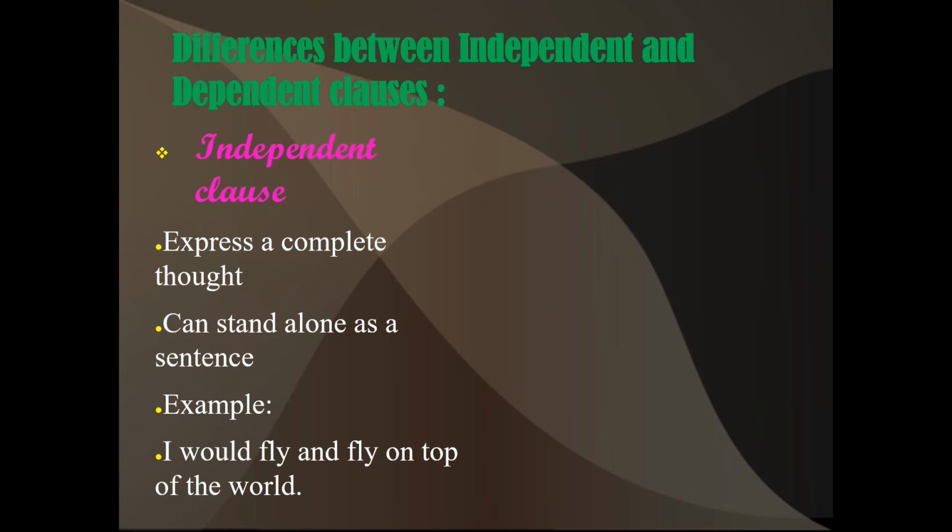Next, "I would fly and fly on top of the world." Yes, of course, we can do that one. Without "if," I would fly. It's agreeing in subject-verb agreement, and it started with a capital letter, ended with a full stop, and gives the complete sense. It follows the three rules. So it is an independent clause, or a sentence. We can say that one.